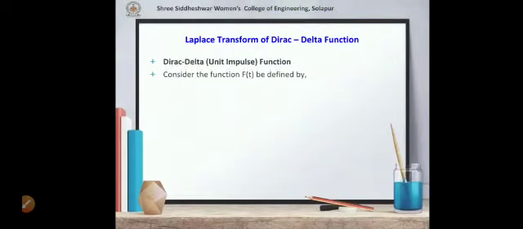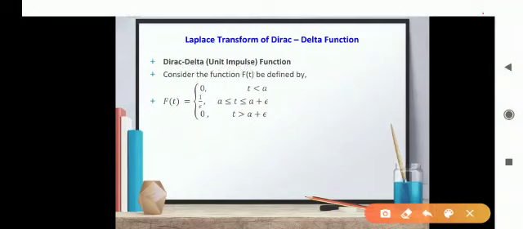Its definition is given as: consider the function f of t, which is defined as f of t equal to 0 for all the values of t which are less than a, and also it is equal to 0 for all the values of t which are greater than a plus epsilon. This sign is for epsilon.